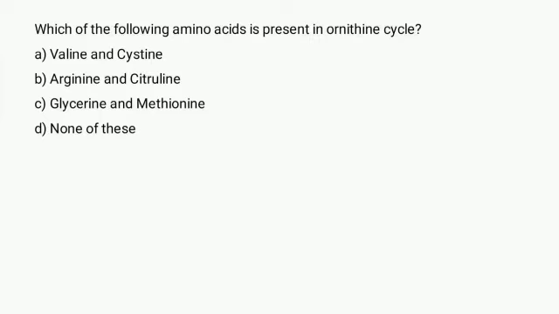Which of the following amino acids is present in the ornithine cycle? The ornithine-urea cycle is a cyclic enzymatic process consisting of consecutive transformations of the amino acid ornithine and leading to the production of urea.